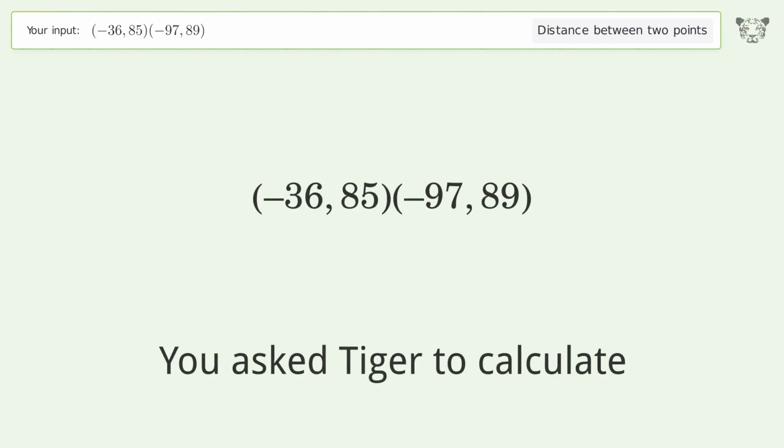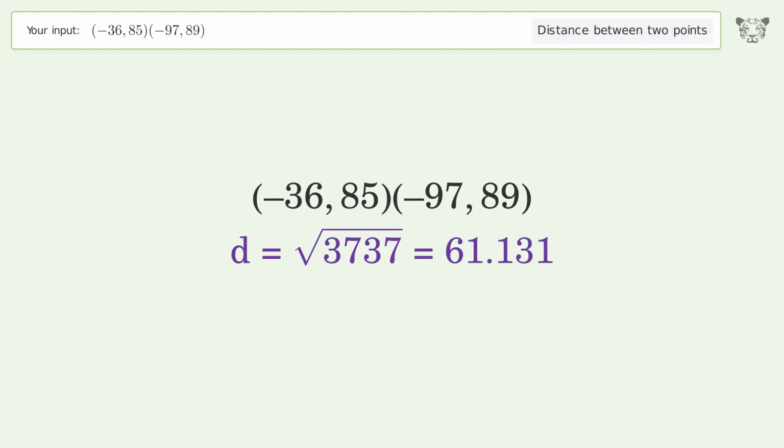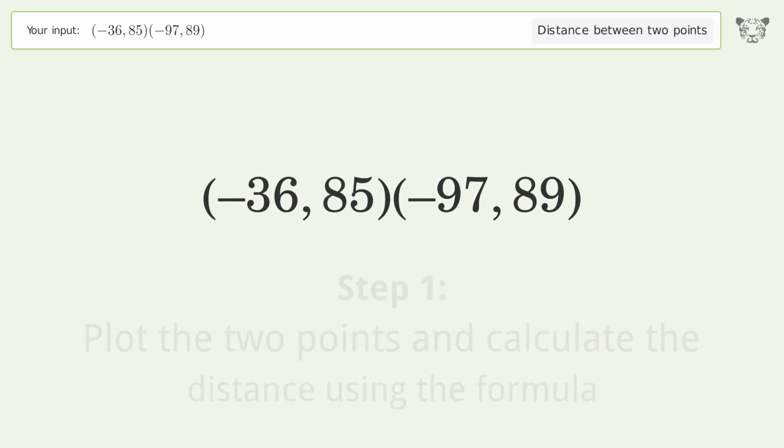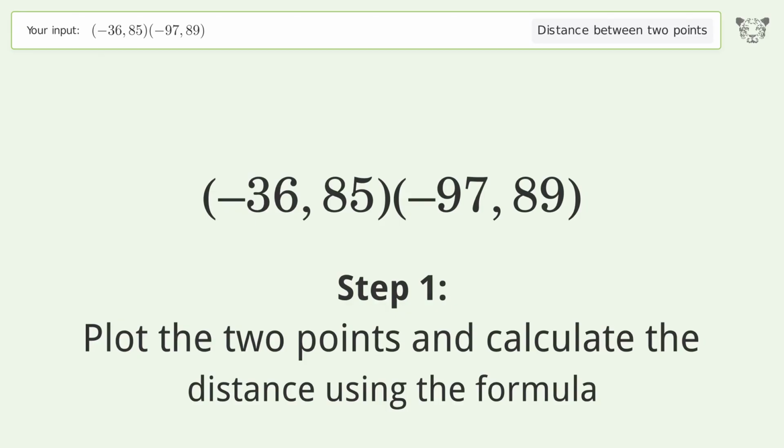You ask Tiger to calculate. This deals with the distance between 2 points. The distance between the 2 points is the square root of 3,737 or 61.131. Let's solve it step by step. Plot the 2 points and calculate the distance using the formula.